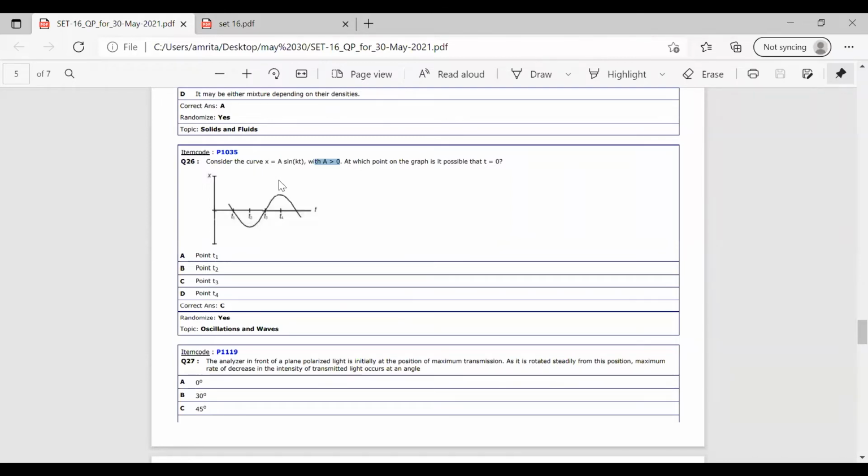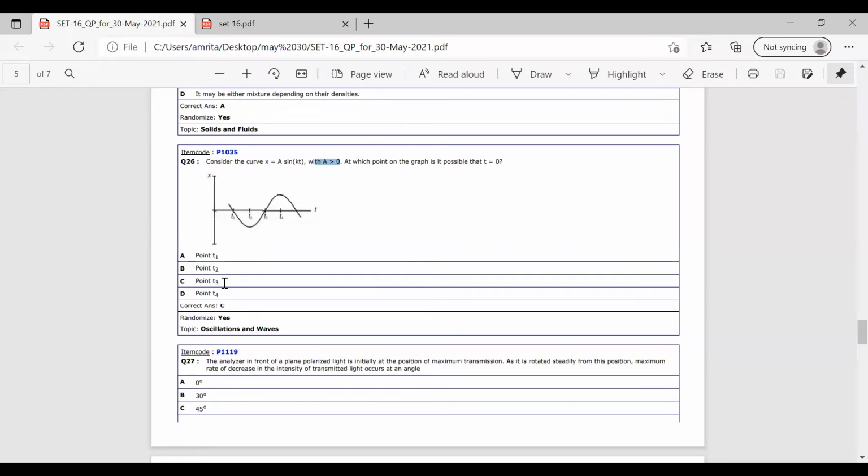A curve is given x equal to a sine of kt and the condition is given a has to be greater than 0. And we have to find out at which point on the graph is it possible that t equal to 0. We have got 2 points on the graph at which t equal to 0, t1 and t3. But t1 the value is negative curve. For t3 it is positive. So point t3 is the point at which t equal to 0 with the condition a is greater than 0.